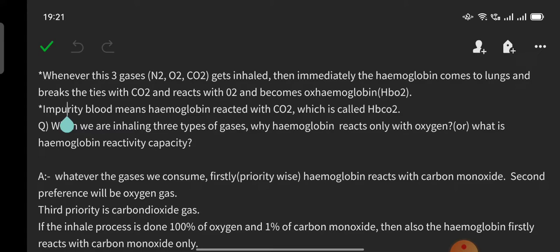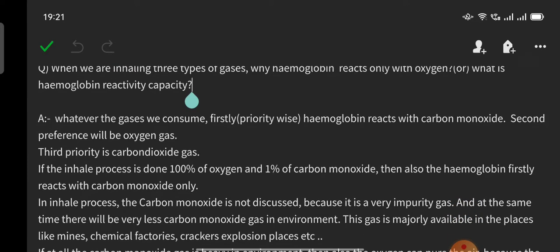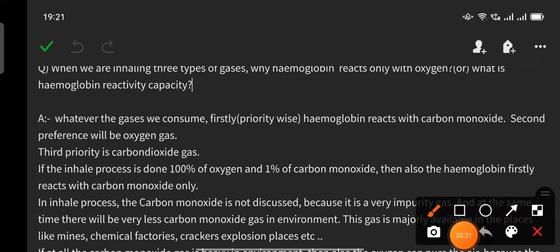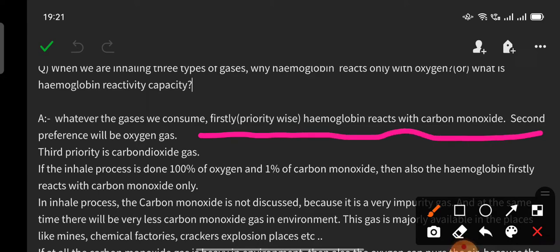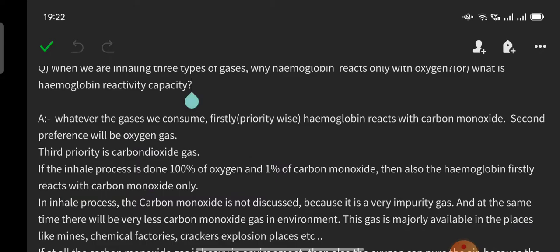that is called hemoglobin carbon dioxide, which is impure blood. And when we are inhaling the three types of gases, why does hemoglobin react only with oxygen, or what is hemoglobin's reactivity capacity? Whatever gases we consume, priority-wise hemoglobin first reacts with carbon monoxide, second preference is oxygen gas, and third priority is carbon dioxide gas. If in the inhale process 100% oxygen and 1% carbon monoxide is inhaled, then also the hemoglobin first reacts with carbon monoxide only.